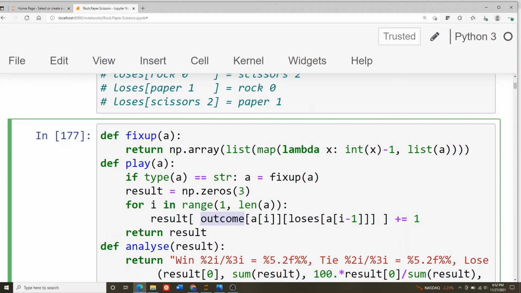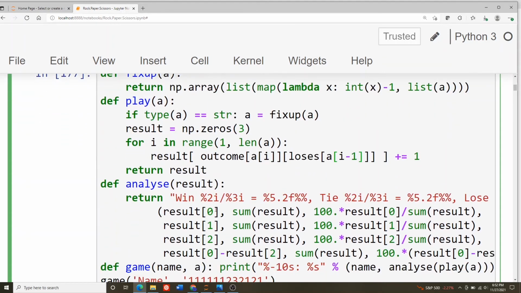That's what this result thing is, and we're adding 1 for each game. Now this outcome matrix, A is the player, the row is what the player plays, and the column is what the algorithm does. So what we want to play is whatever loses to their previous turn. AI is what they're playing this round. AI minus 1 is what they played the previous round. So we're playing what would have lost to them on the previous round. If you unpack this whole statement, it's keeping track of wins, draws, and losses according to this algorithm. And then this analyze thing just counts up how many wins, ties, and losses there are.